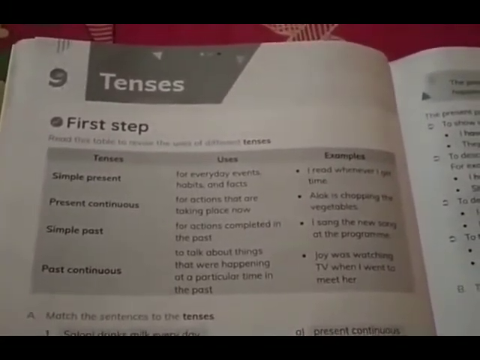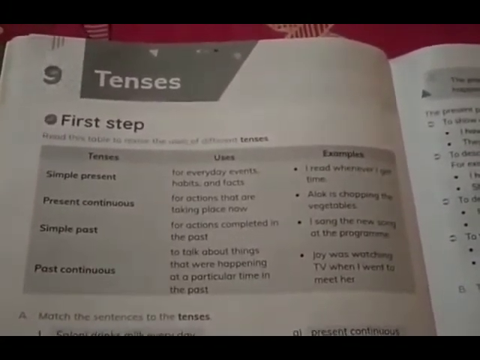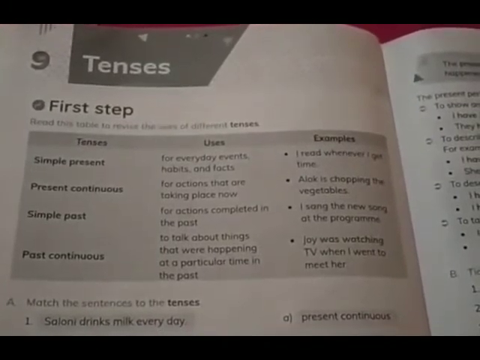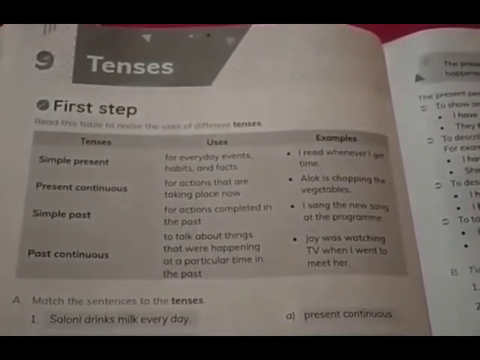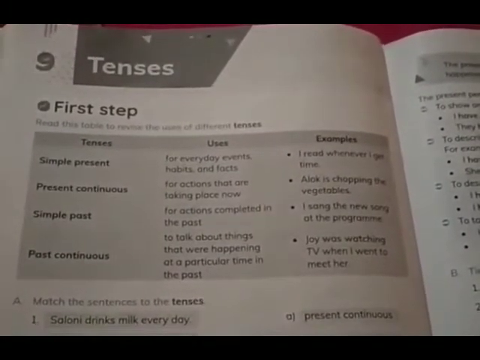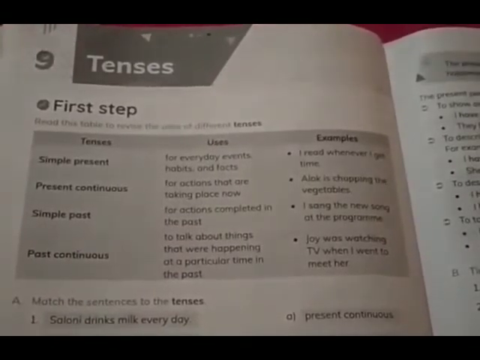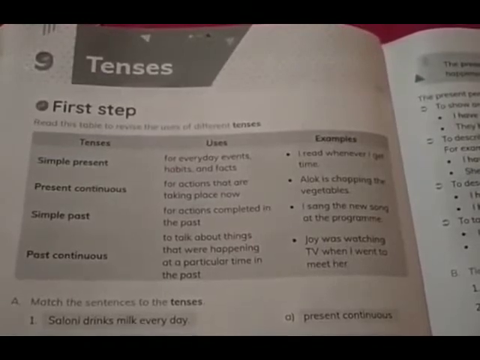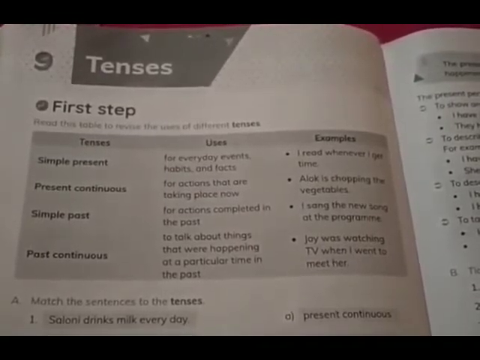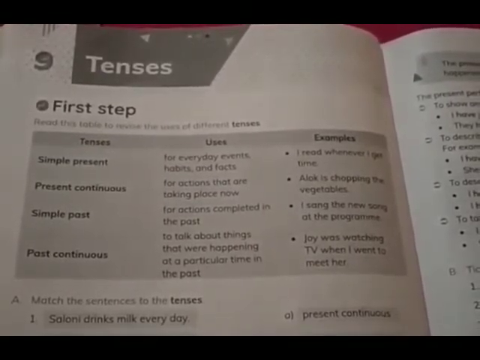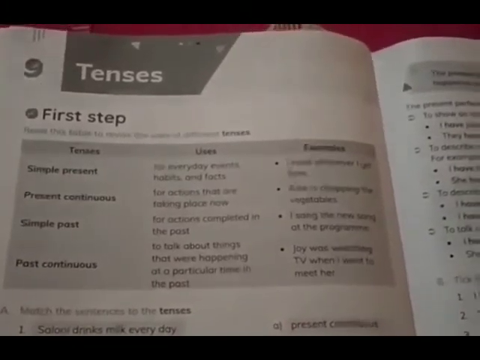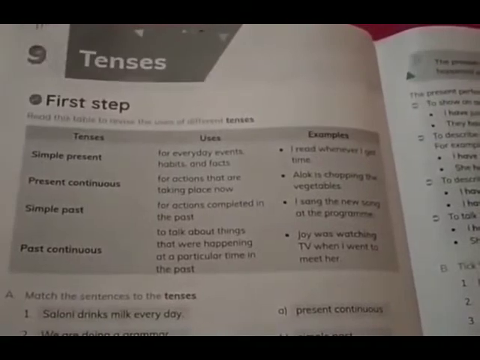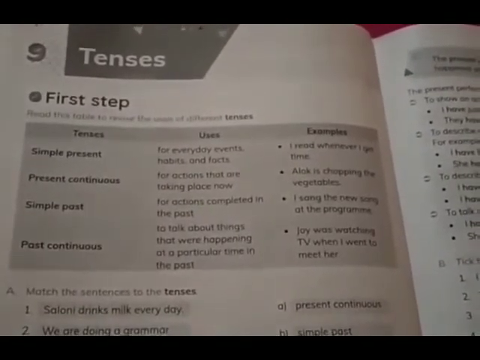That's how it changed. For example, it's mentioned here, I sang the new song at the program. The verb is sing, but the second form of the verb sing is sang. So I sang the new song at the program. It means the action was completed in the past, right students?